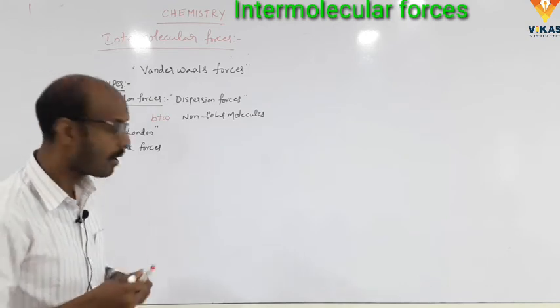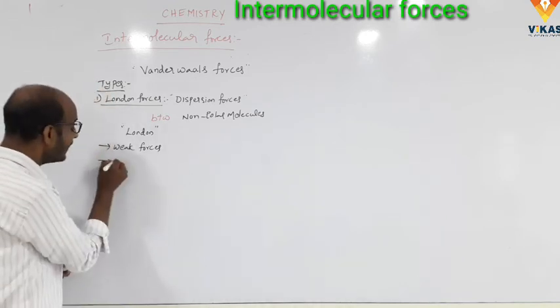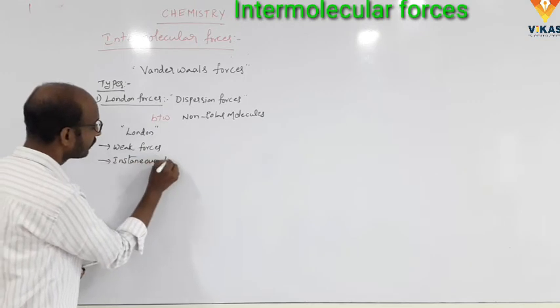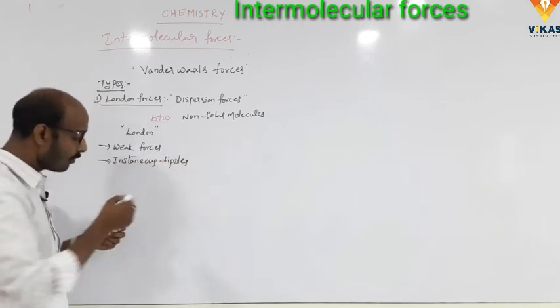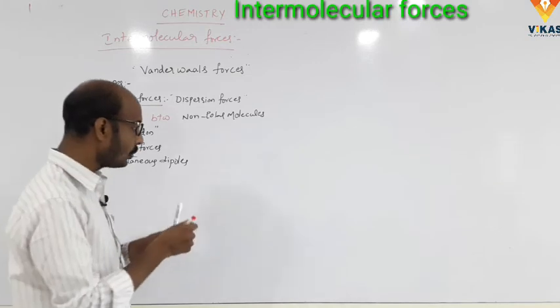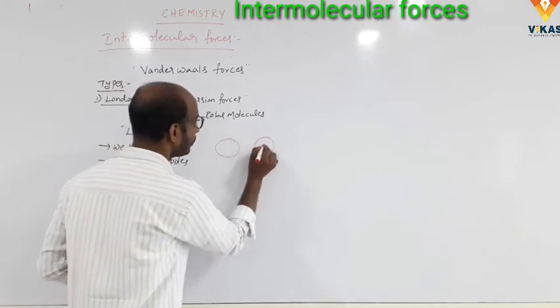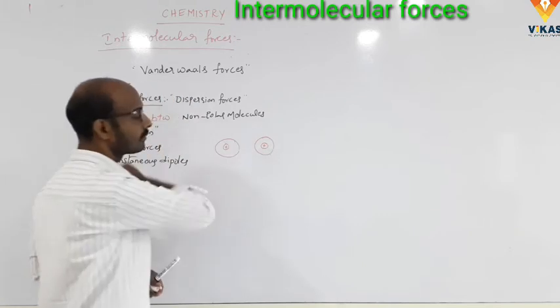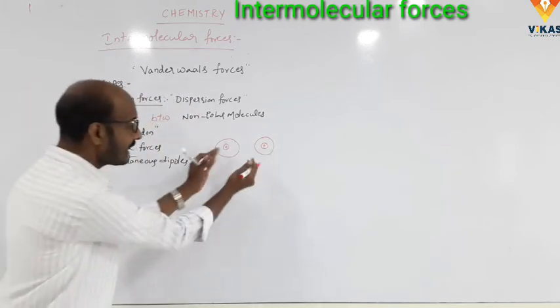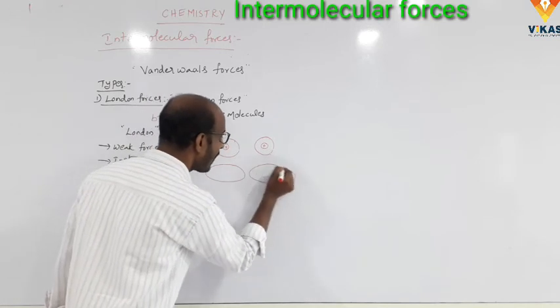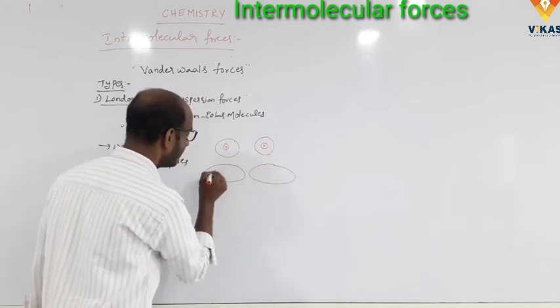Very weak intermolecular forces. It forms instantaneous dipoles. How do instantaneous dipoles form? For example, we take two non-polar molecules. They will interact with each other to form charge clouds. This is a charge cloud.